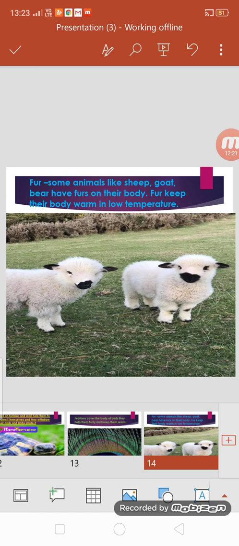Now what is the role of this fur? This is also a type of body covering. It helps them to keep their body warm in low temperature. So this is how body covering is a type of adaptation, a type of feature which helps animals in one way or another. That's all, students.